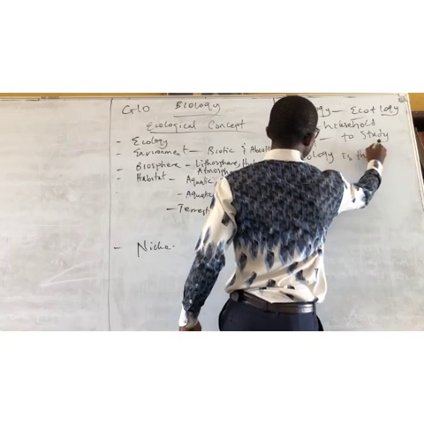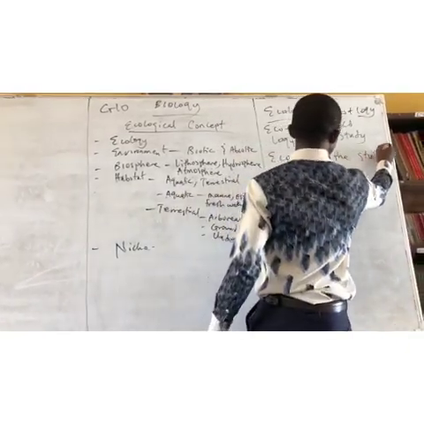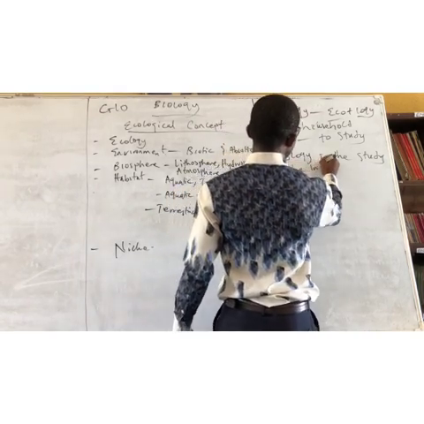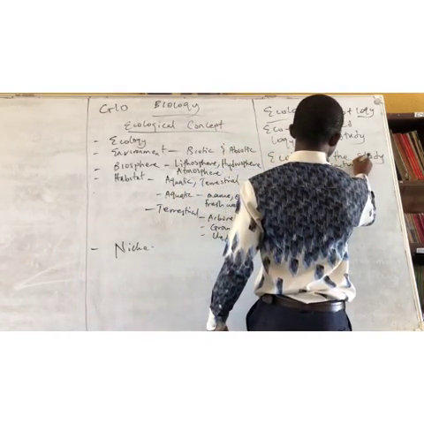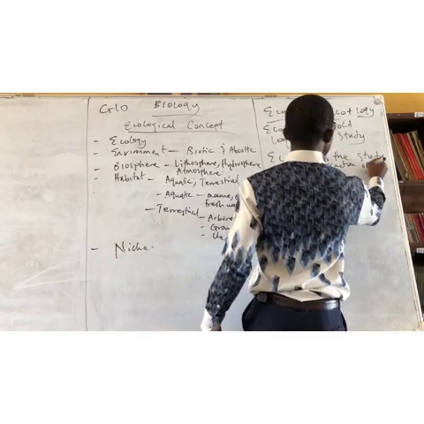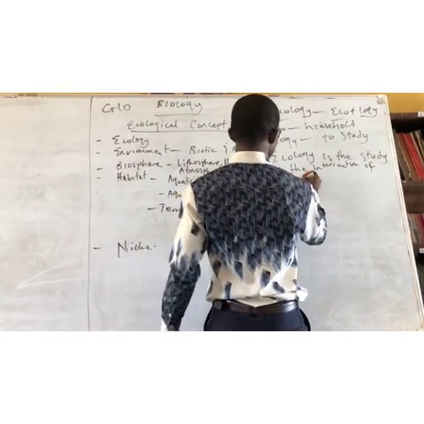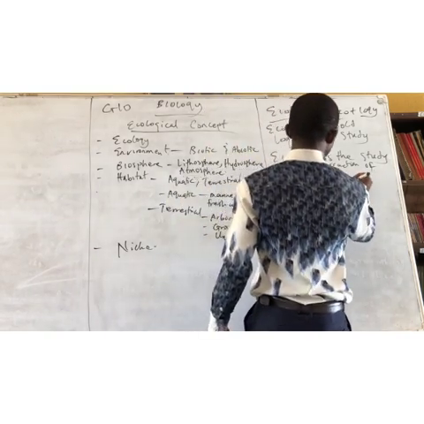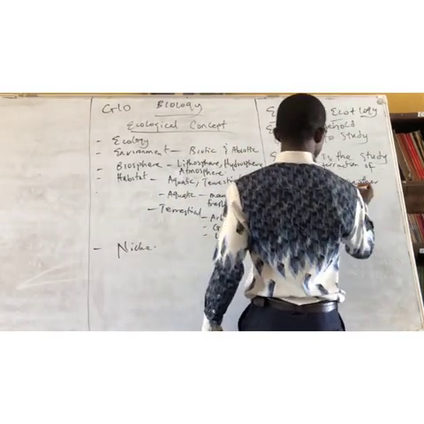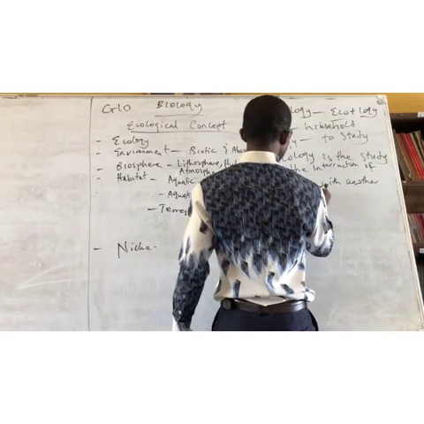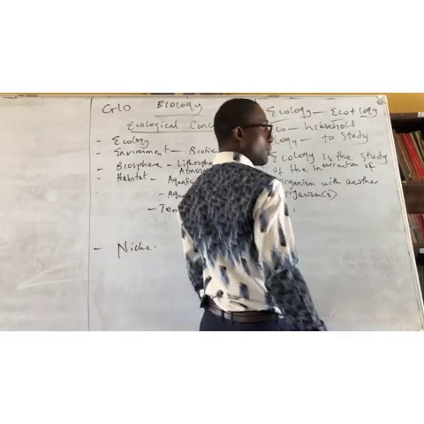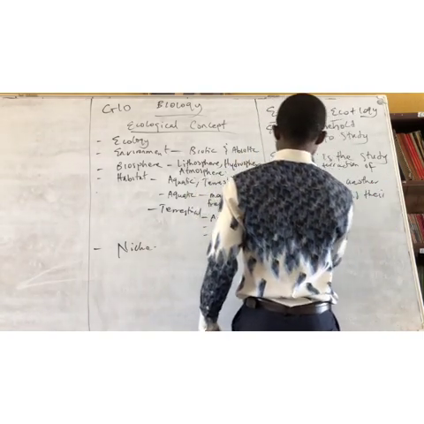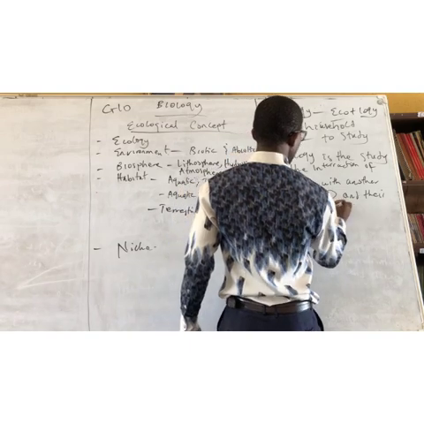is the study of the interaction of organism with another organism or organisms and their physical environment.